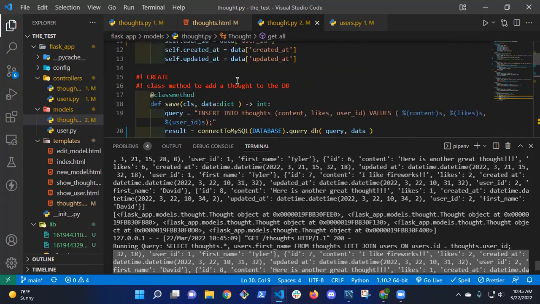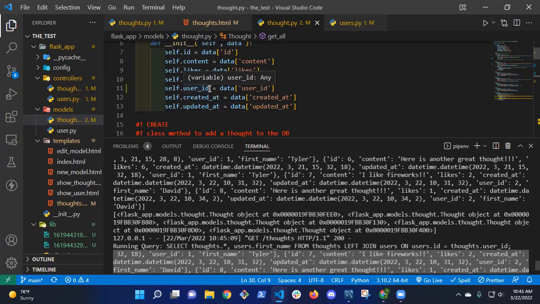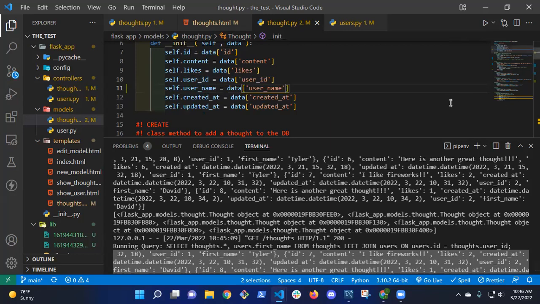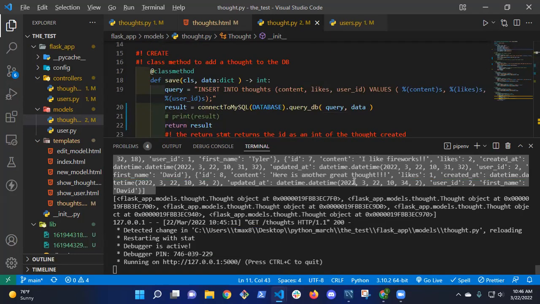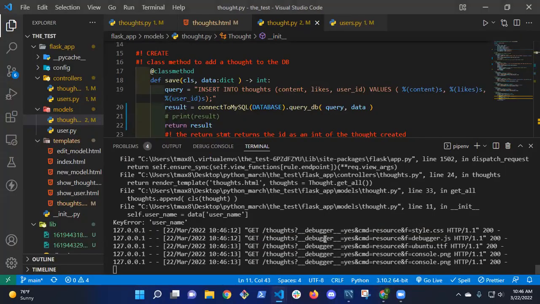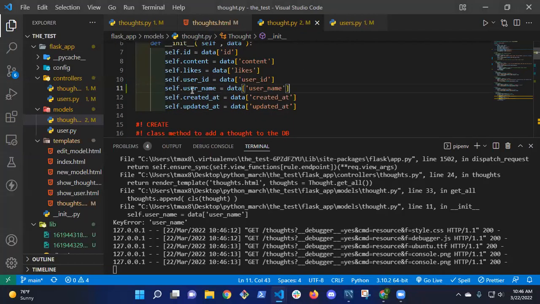Okay. All right, so instead of user ID, I'm going to say user name, because that's what I called it. Okay. And now let's see if it works. And a key error, username. Was it just the first name that we got? Yeah, right? Is that what I did? I did first name. Thank you.